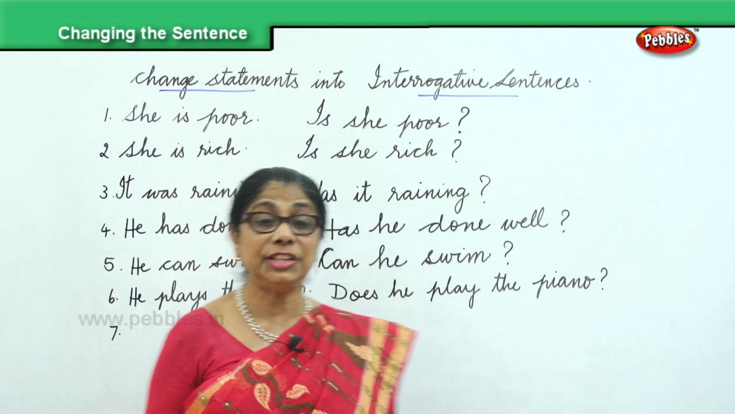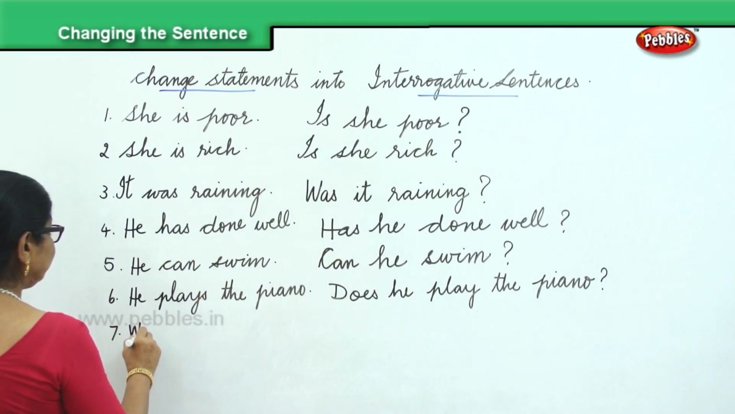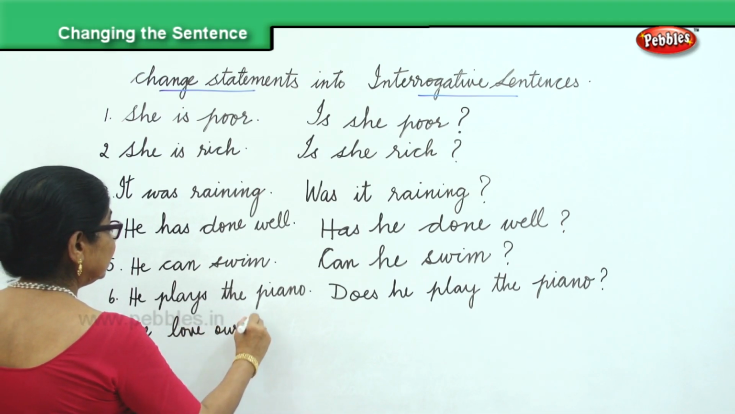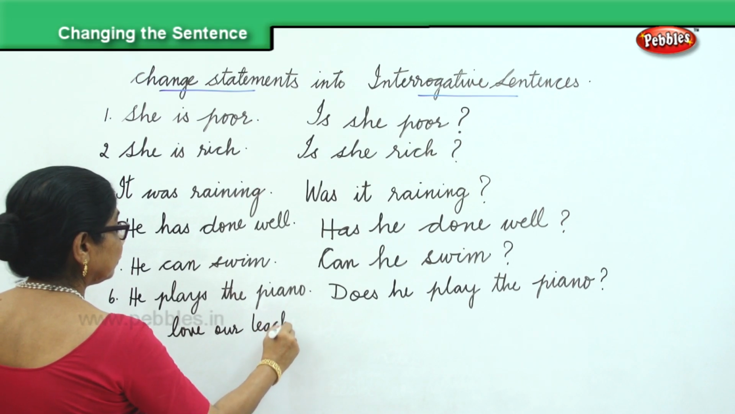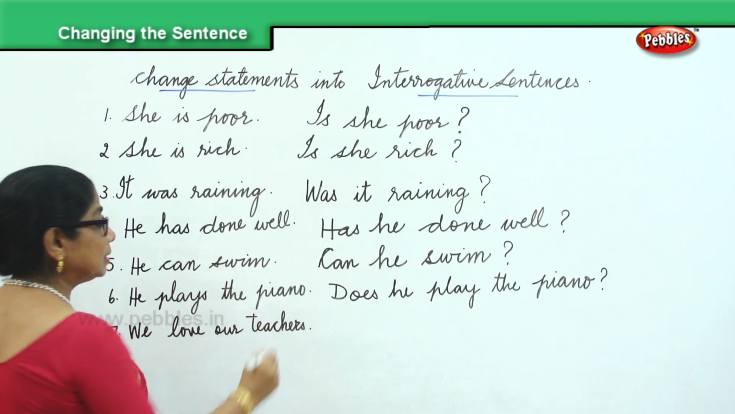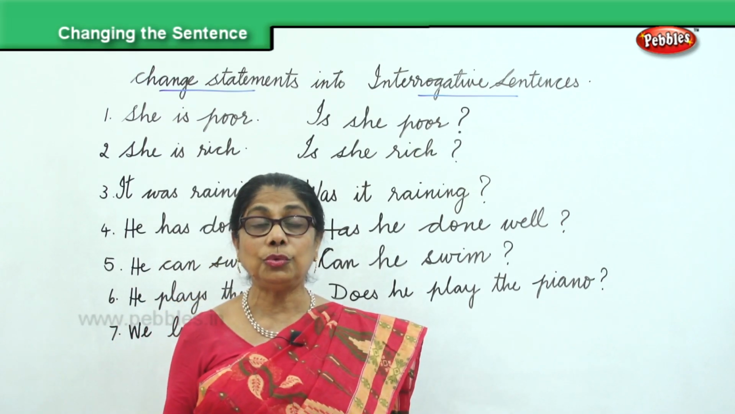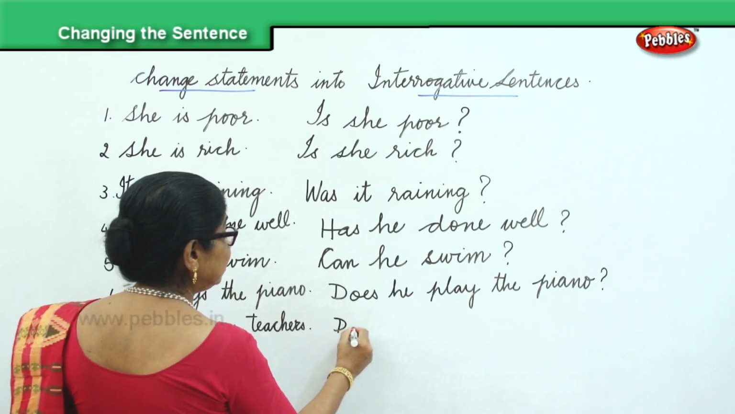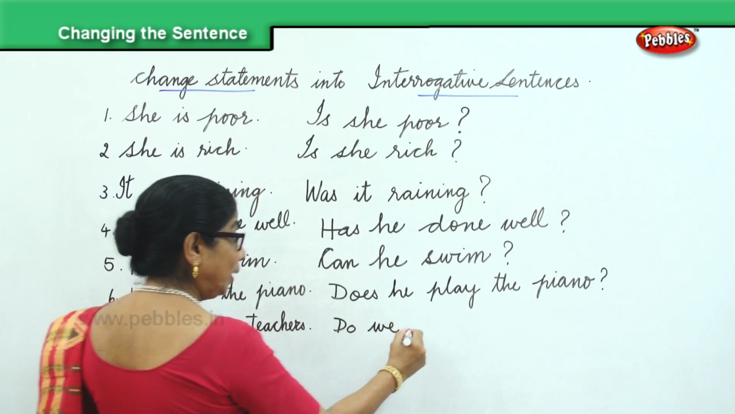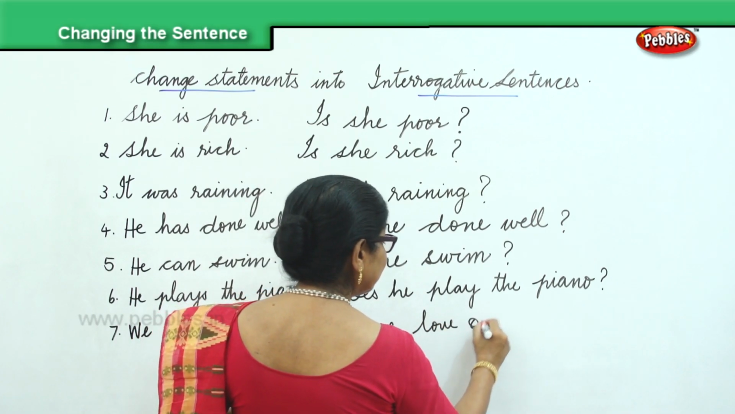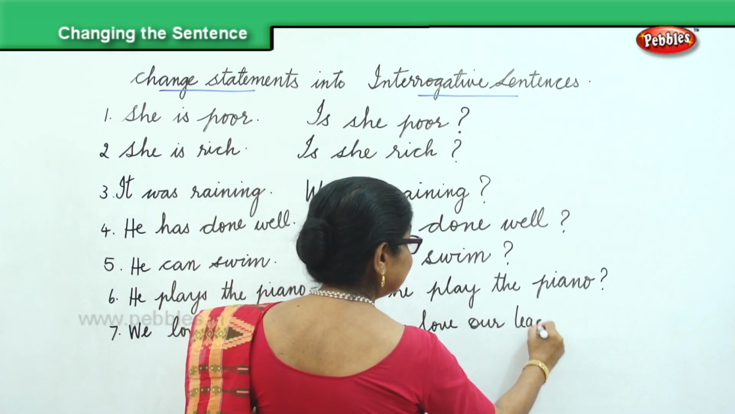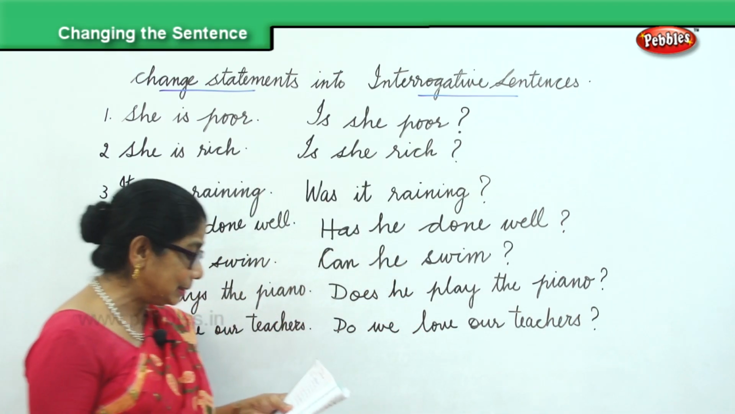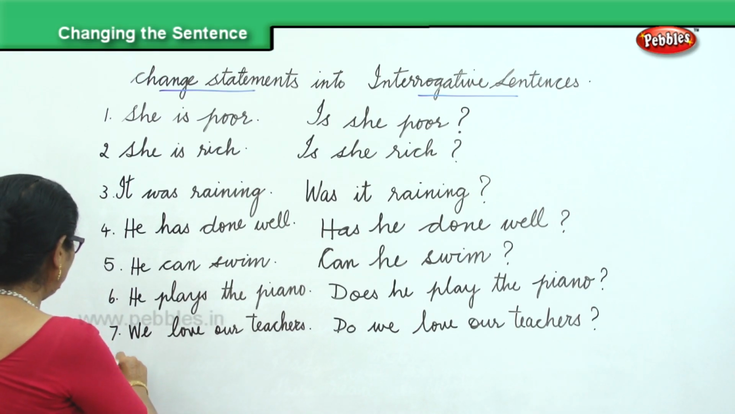We love our teachers. We love our teachers is a statement. We're going to change it into interrogative sentence. Do we love our teachers? Question mark at the end. Very easy, isn't it? And finally, I'll just give you one more.